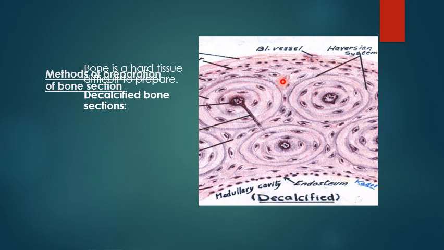What you can see here is the periosteum, outer cover, Haversian system, and endosteum. The Haversian system is formed of the Haversian canal, concentric bone lamellae, and osteocyte present in the lacuna between the bone lamellae.